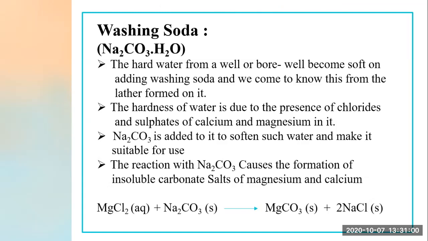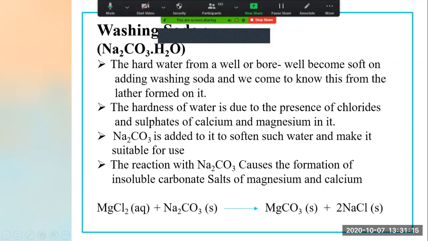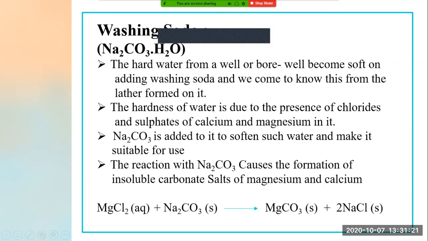Washing soda is used. After adding washing soda to this hard water, the lather formed is different compared to the previous one. So we can say that now this hard water is converted to what? Soft water, as we have added washing soda to it.